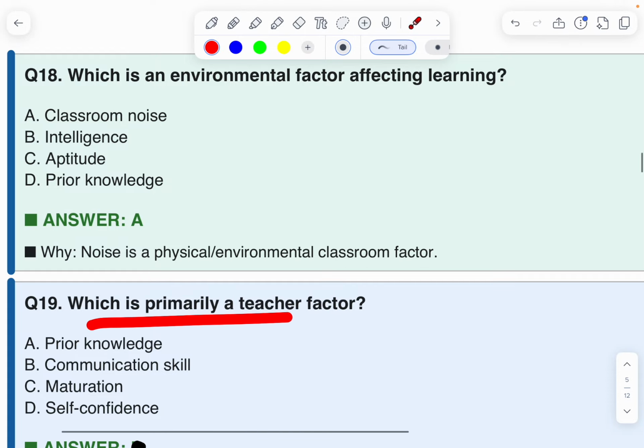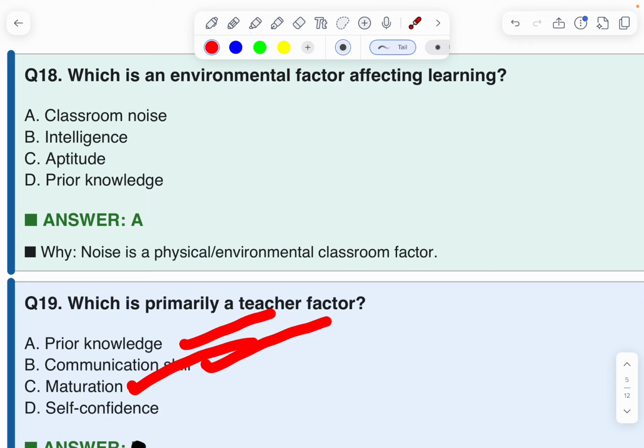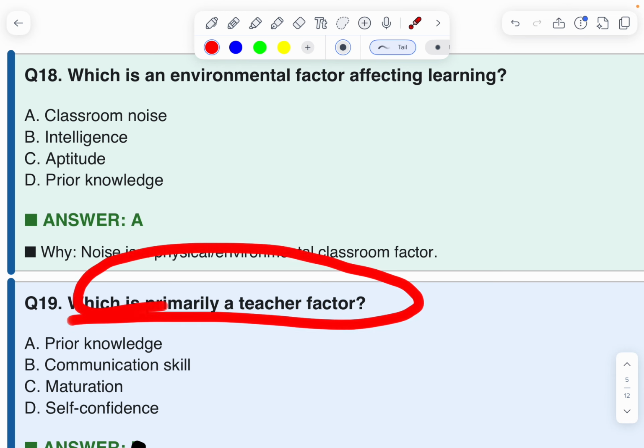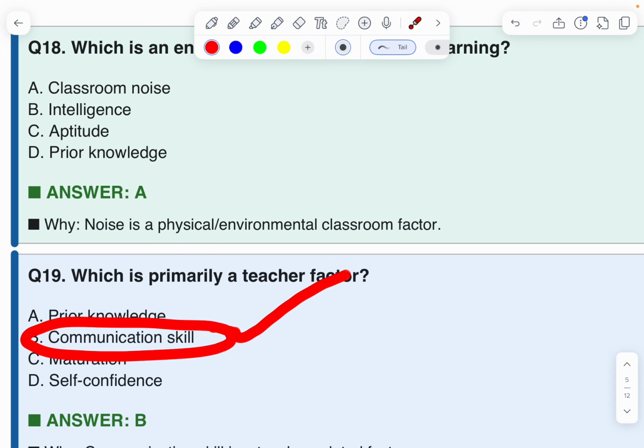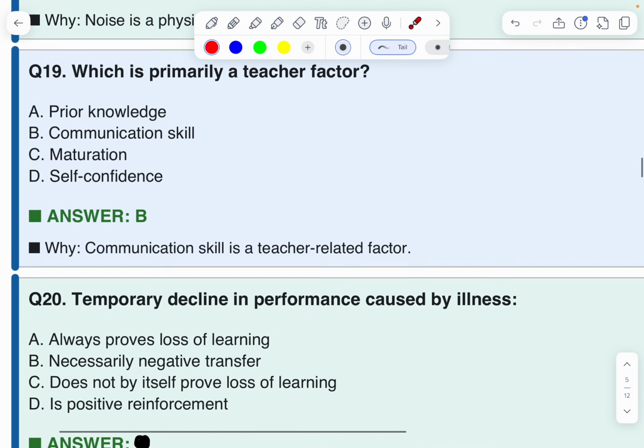Next. Which is primarily a teacher factor? Prior knowledge, communication skill, maturation, and self-confidence. Which is primarily a teacher factor? What is the answer? B. Communication skill. Okay. Next one.